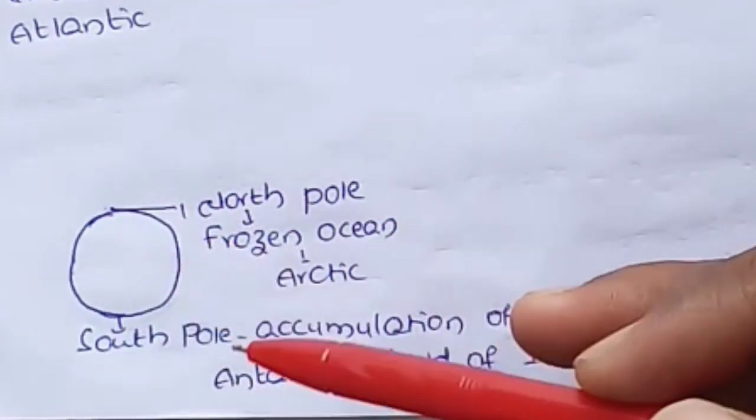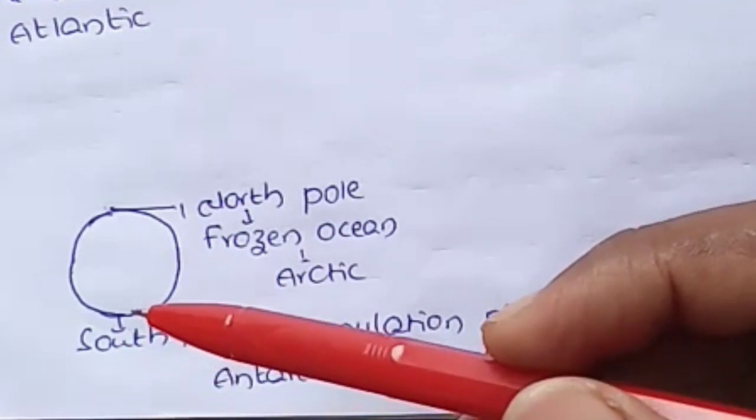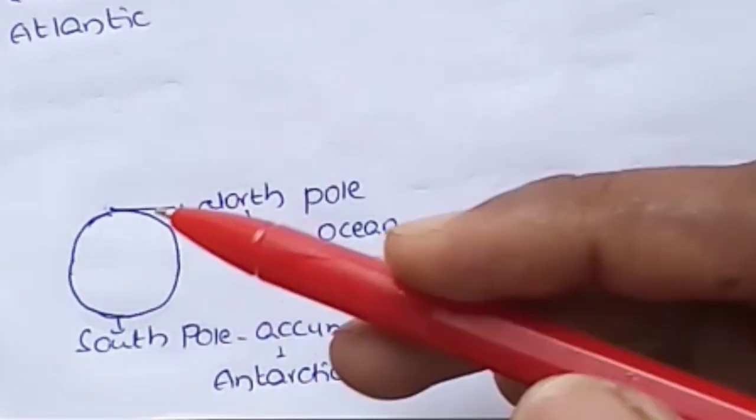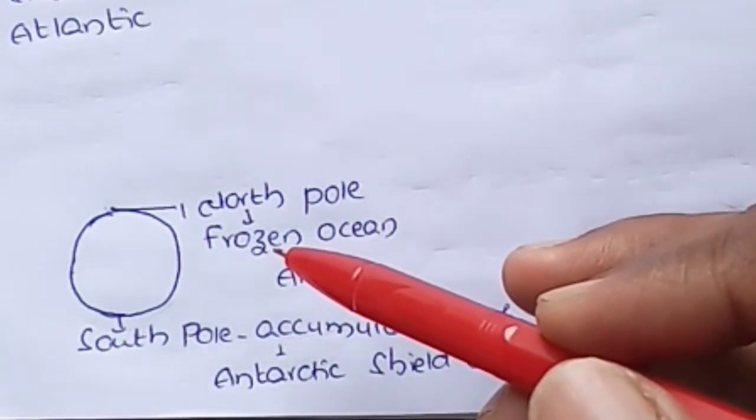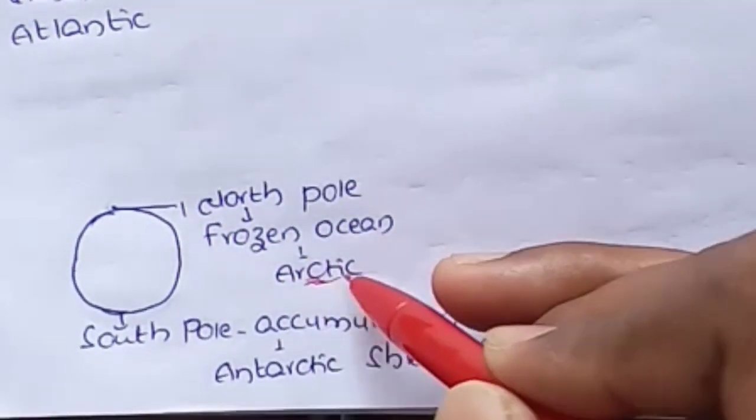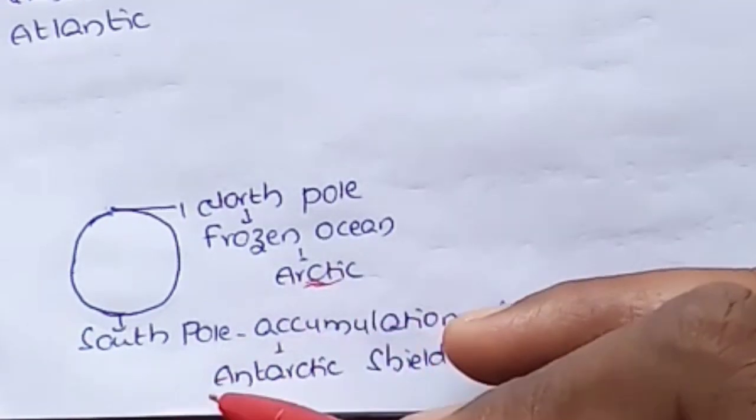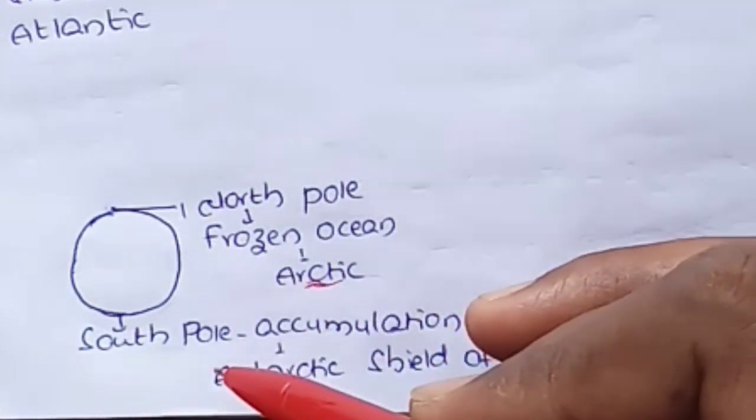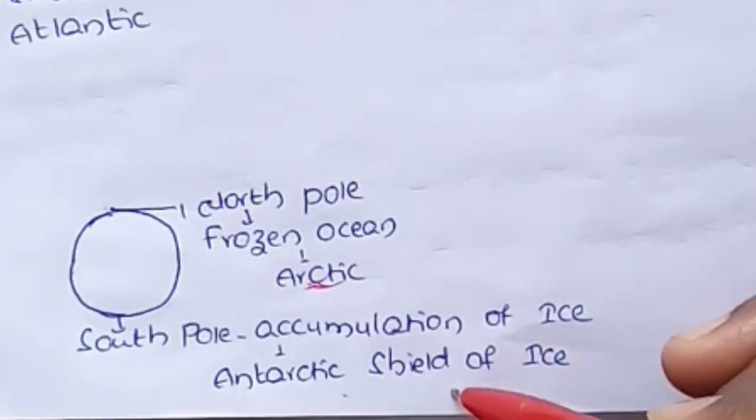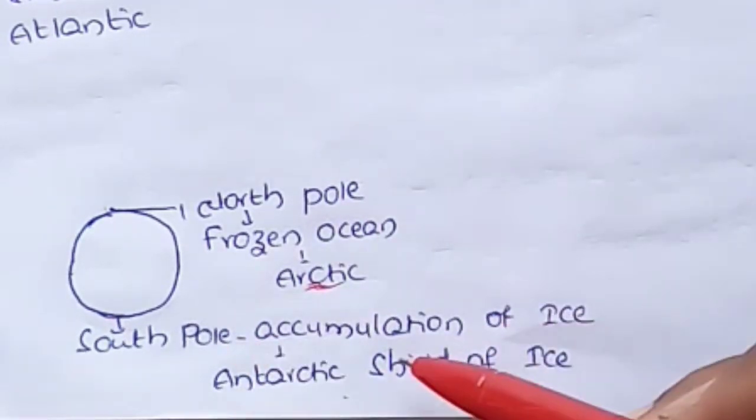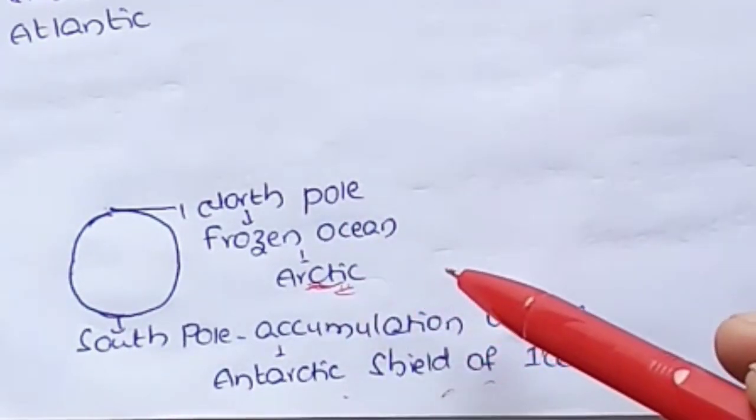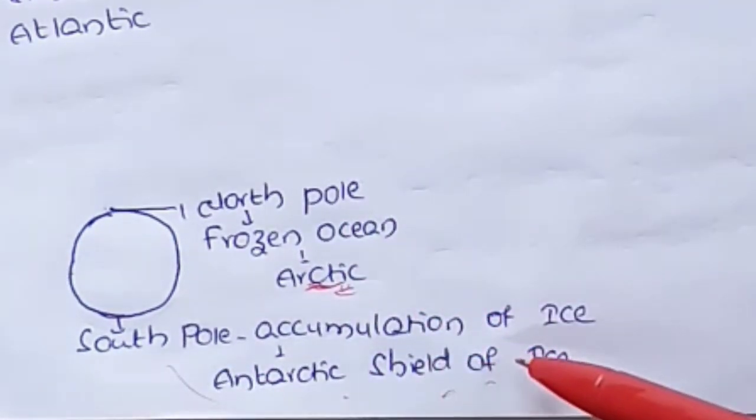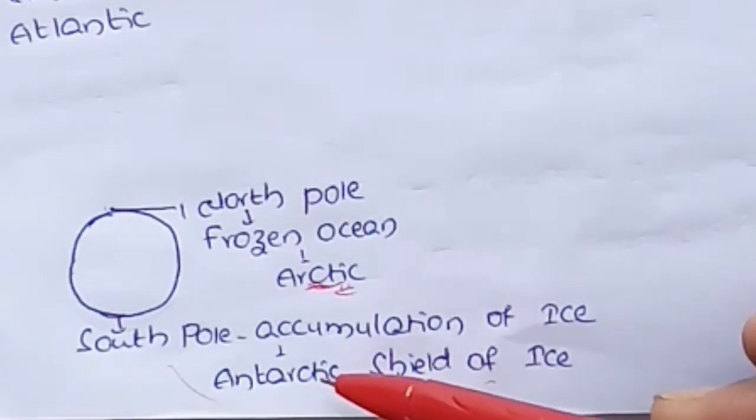And if you observe the poles, the North Pole and the South Pole, these are all covered with ice. The North Pole has a frozen ocean. The frozen ocean is called the Arctic Ocean, and the South Pole has a huge accumulation of ice. This is called the Antarctic shield of ice. Keep in mind, the North Pole is a frozen ocean named the Arctic Ocean, and the South Pole is an accumulation of ice called the Antarctic shield of ice.